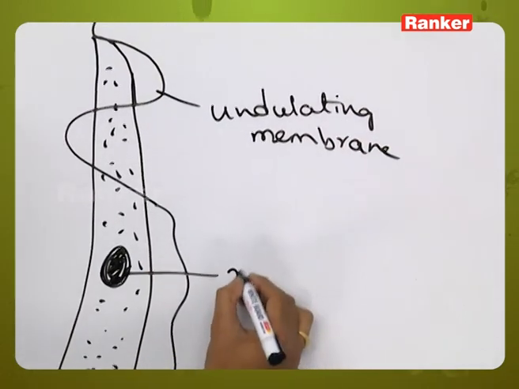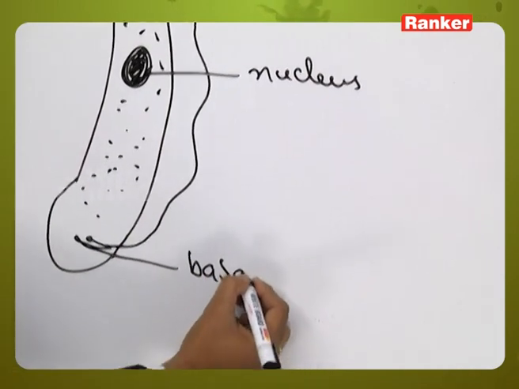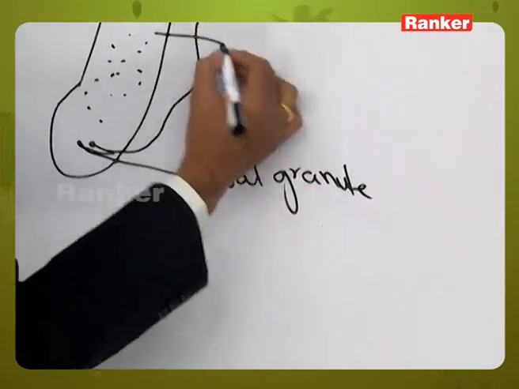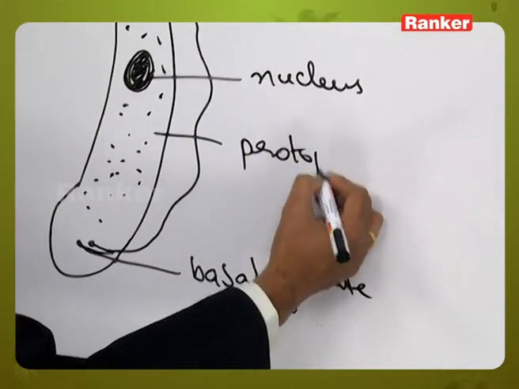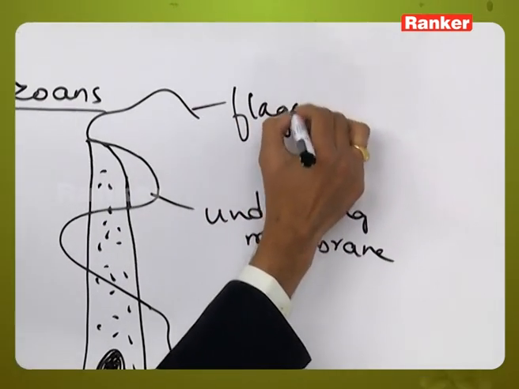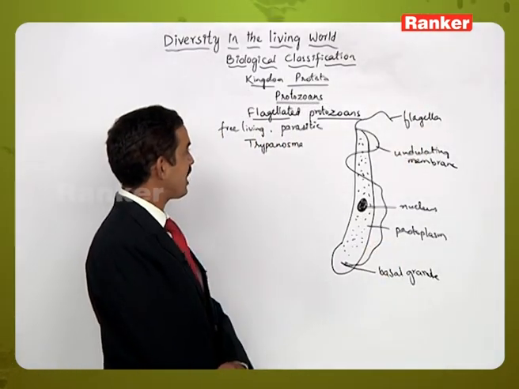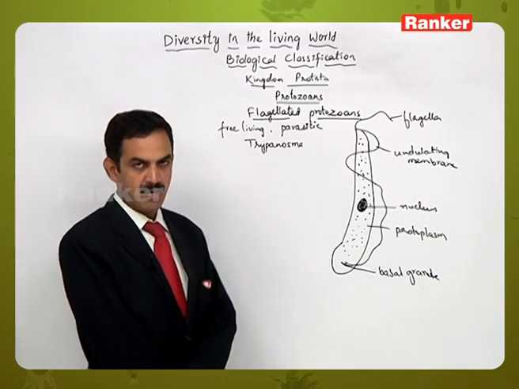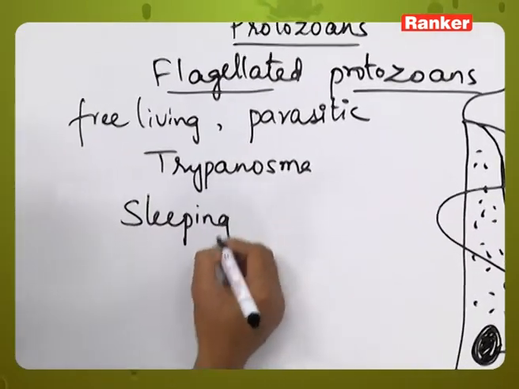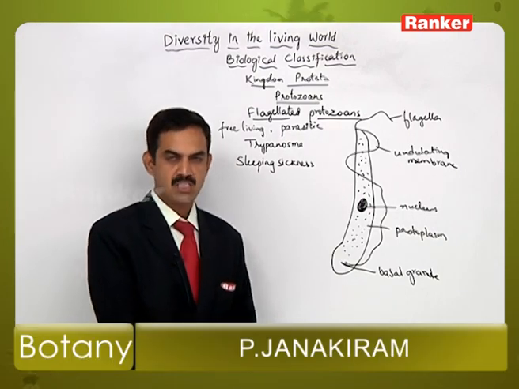So this is a nucleus. The basal granules or the blepharoplast from where the flagella will arise, and this is a protoplasmic content, and this structure is called as a flagella. This type of organization can be seen in one of the examples of flagellated protozoans, that is Trypanosoma. So this Trypanosoma will cause a sleeping sickness. This is a disease which is caused by the Trypanosoma.